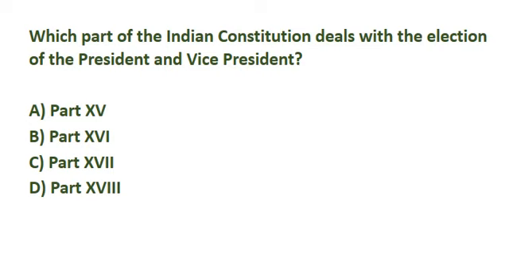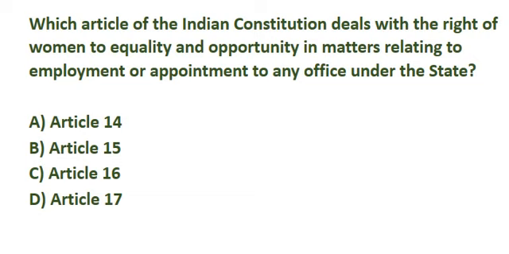Which part of the Indian Constitution deals with the election of the President and Vice President? Correct answer is option B, part 16. Which article of the Indian Constitution deals with the right of women to equality and opportunity in matters relating to employment or appointment to any office under the state? Correct answer is option C, Article 16.